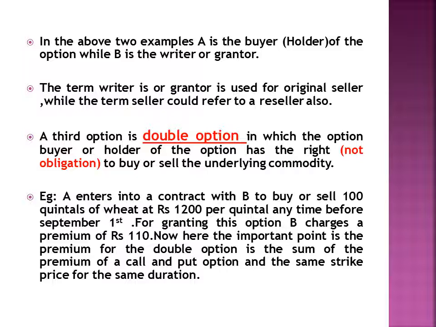For example, A enters into a contract with B to buy or sell 100 quintals of wheat at rupees 1200 per quintal at any time before September 1st. For granting this option, B charges a premium of rupees 110. Now here the important point is the premium for the double option is the sum of the premium of a call and put option and the same strike price for the same duration. That is, A can either sell or purchase the commodity to B or from B at rupees 1200 per quintal at any time before September 1st.